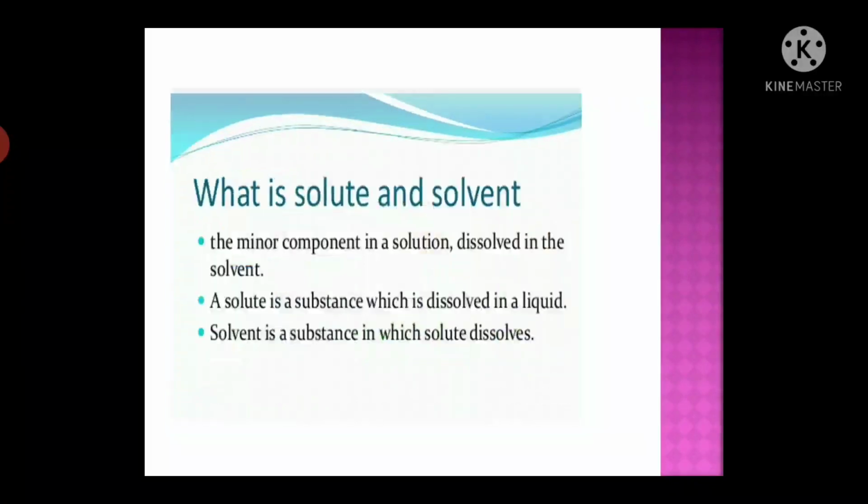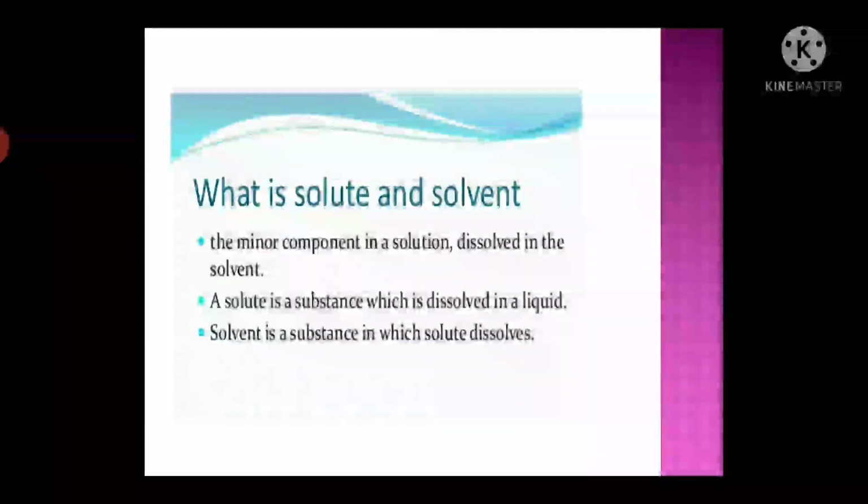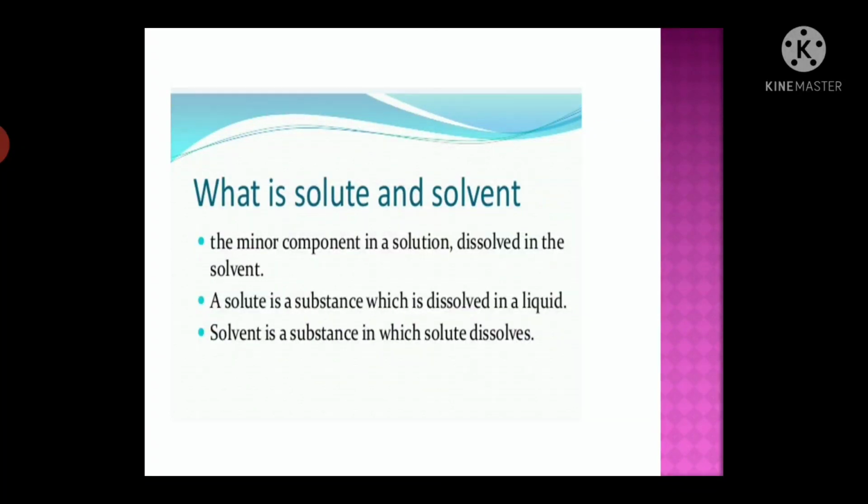Okay students, what do you mean by a saturated solution? When no more solute dissolves in water, that is called a saturated solution. And what is a solute and solvent? The minor component in a solution is the solute, which dissolves in the solvent. A solute is a substance which dissolves in a liquid. Here the solute is sugar, a substance which is dissolved in a liquid.